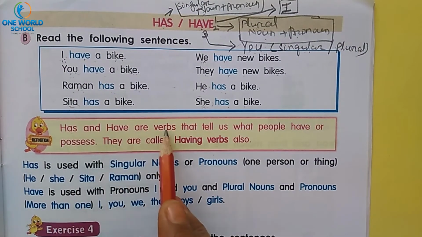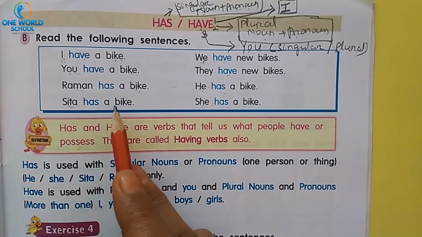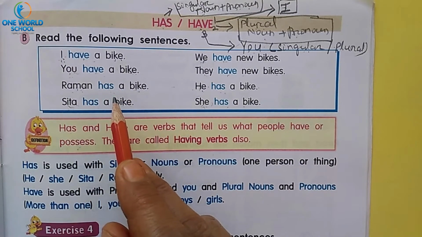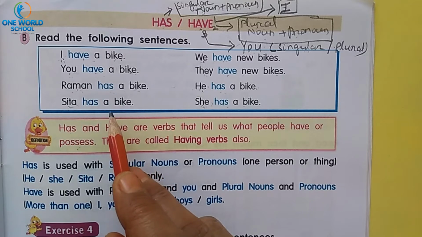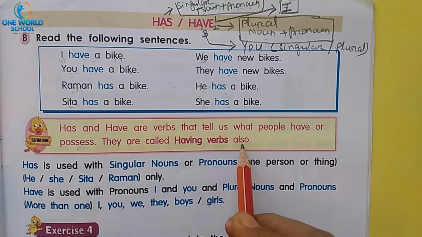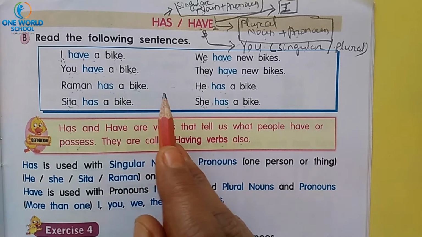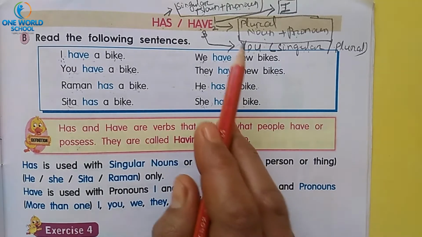Has and have are verbs that tell us what people have or possess. Yes, what people have. लोगों के पास क्या है और लोग क्या रखते हैं उसके बारे में has have बताते हैं. So they are called having verbs also. That's why these are called having verbs, and you have to remember these rules also.